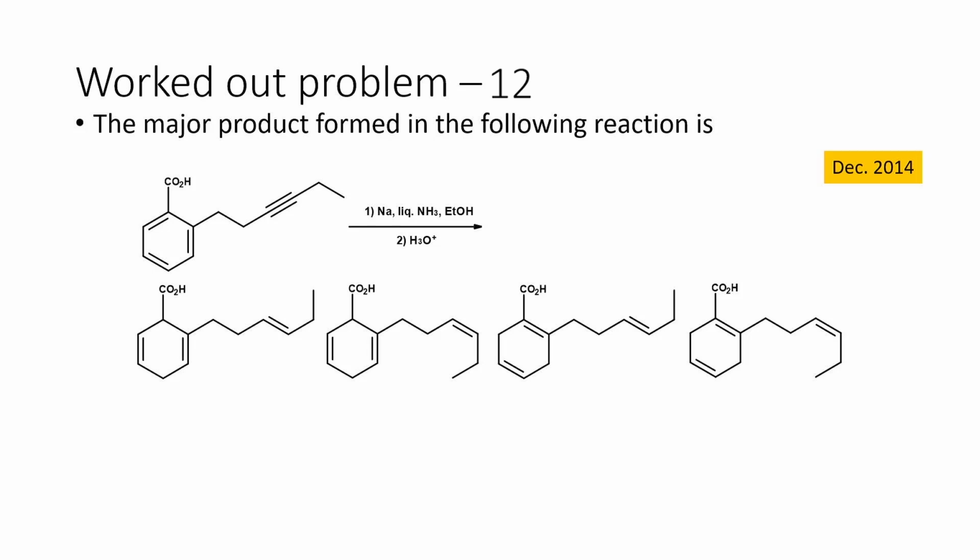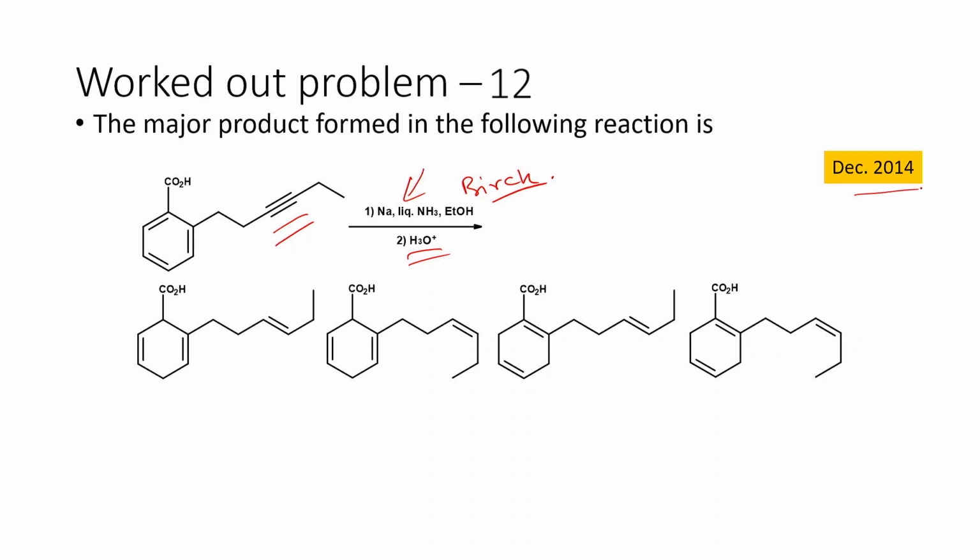Let us move on to the next problem. So here, the major product formed in this particular reaction: we have an alkyne and a carboxylic acid, and the reagent that is used is sodium and liquid ammonia and ethanol, followed by acidic workup. So the first step is nothing but the Birch reduction condition. This question was asked in December 2014.